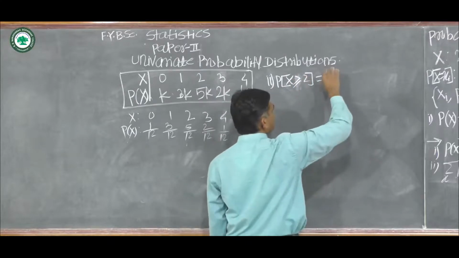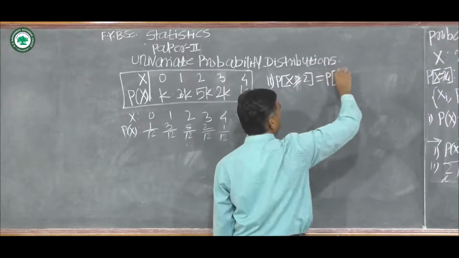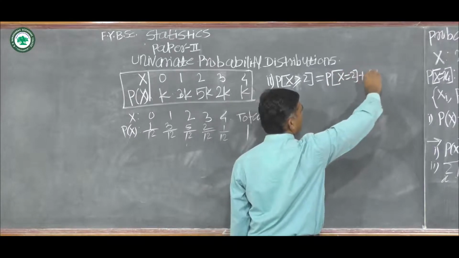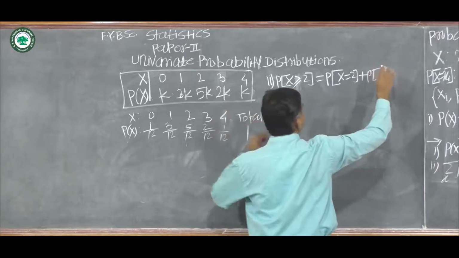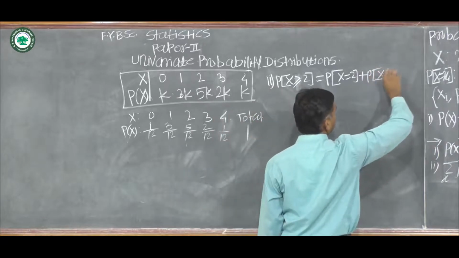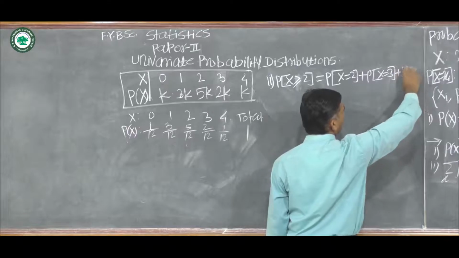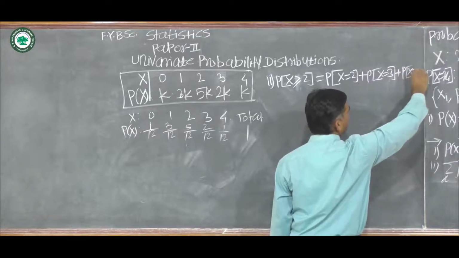This can be written as probability of x equal to 2 plus probability of x equal to 3 plus probability of x equal to 4.